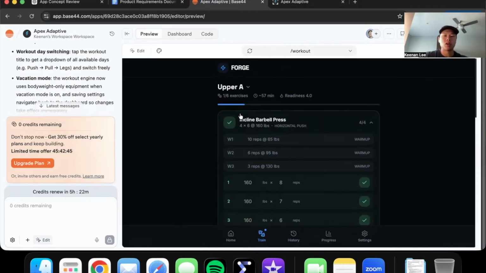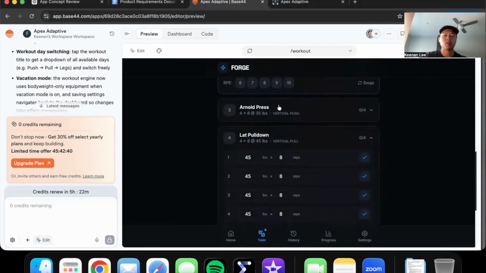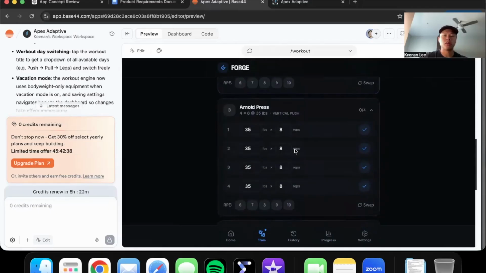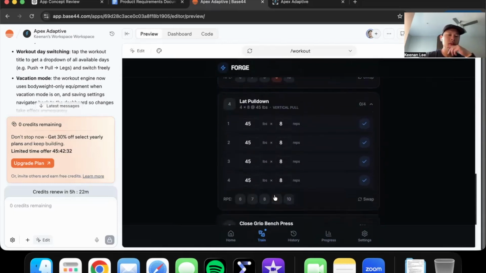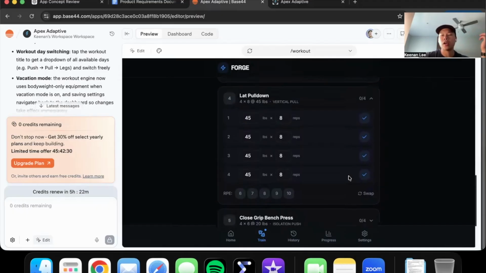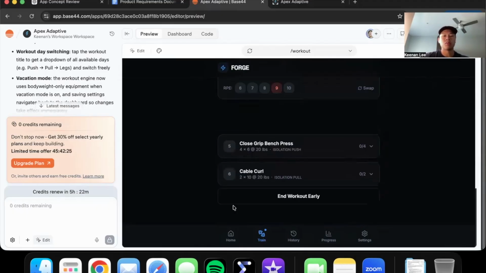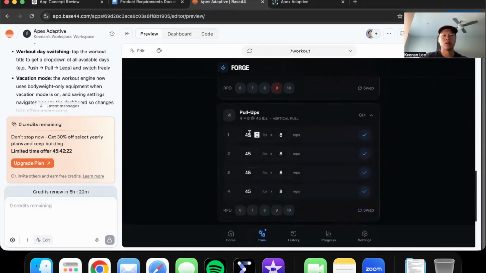As you can see, this was more of a horizontal pushing movement, incline barbell bench. So my next pushing movement will be a vertical push, an Arnold press at 35 pounds. Again, I can choose my RPE. And a lat pull down, let's say I am at a home gym. I don't have a lat pull down. I can swap it with pull-ups instead. I don't know why it says 45 pounds, but pull-ups, let's just say I'm doing body weight, 0 pounds, and pull reps. So as you can tell, it's not perfect. I mean, maybe they're asking me to do weighted pull-ups. Cool. But I don't think that's the intention here.